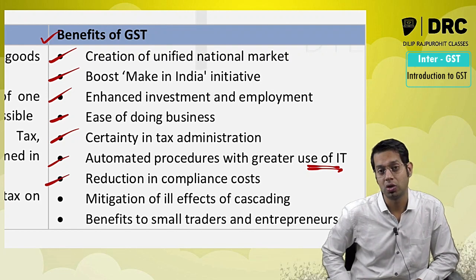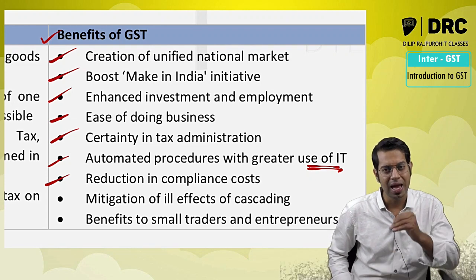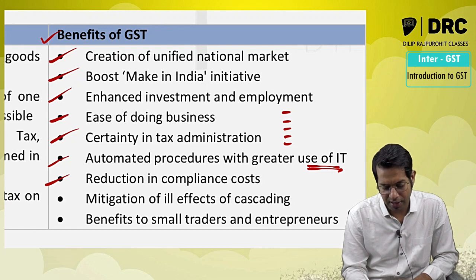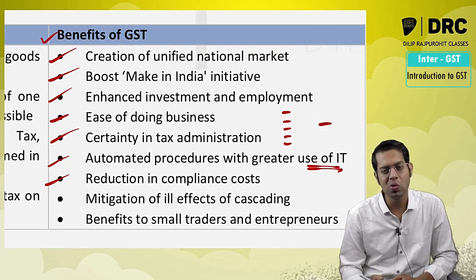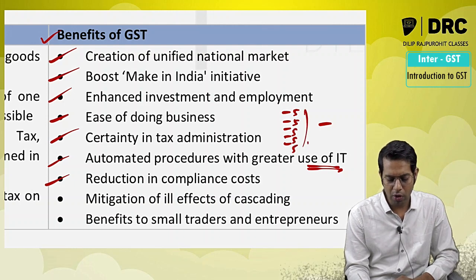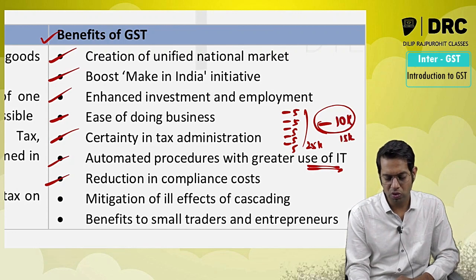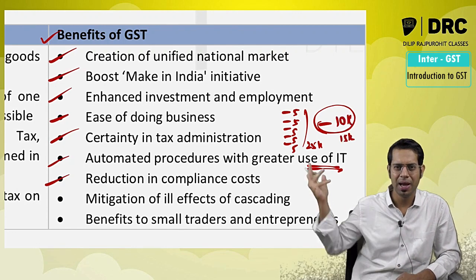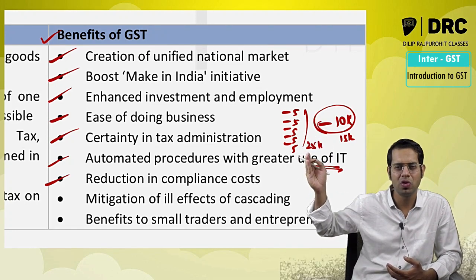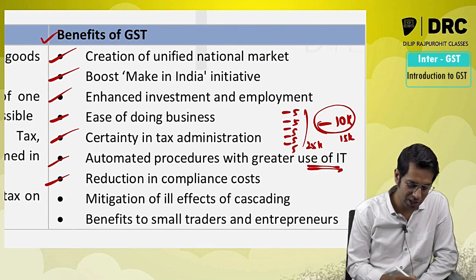Reduction in compliance cost. Because of the introduction of GST law, the compliance cost of people doing business has reduced. Why, sir? Simple. Before, I had to take registration under 5 different types of laws. Now I am taking registration only under one law. Before, assuming I paid 5,000 rupees under each law, I would have paid 25,000 for my compliances. Now, if I pay 10,000 or 15,000, I don't have to worry, because the law is one single law. So there is a reduction in compliance cost.